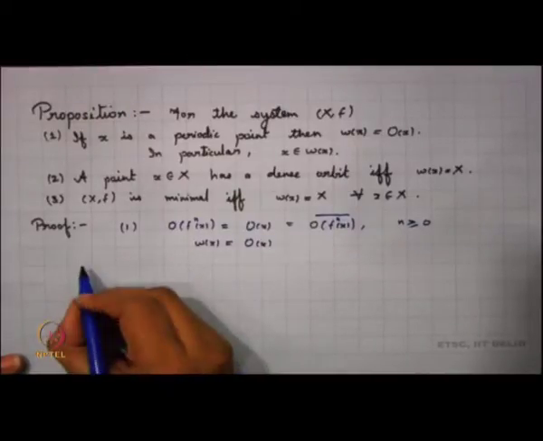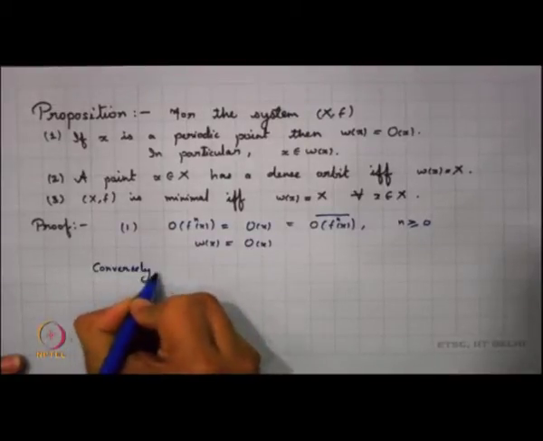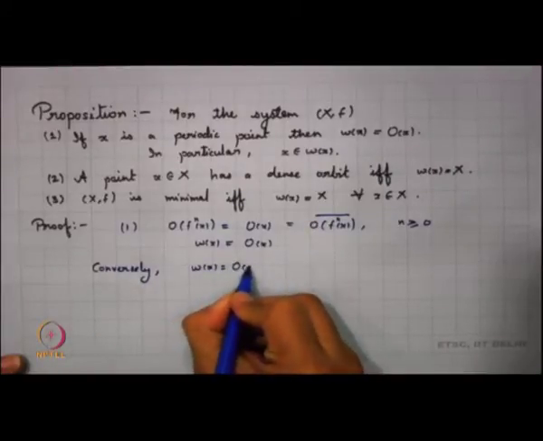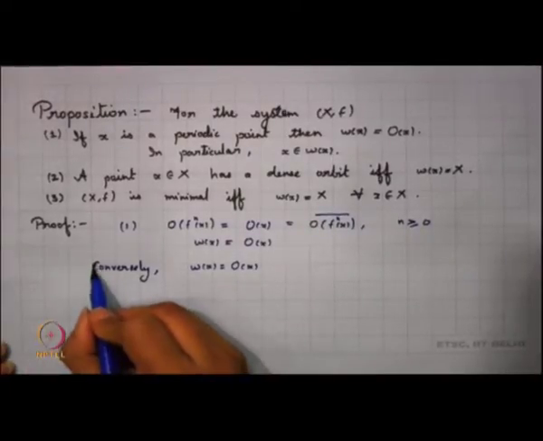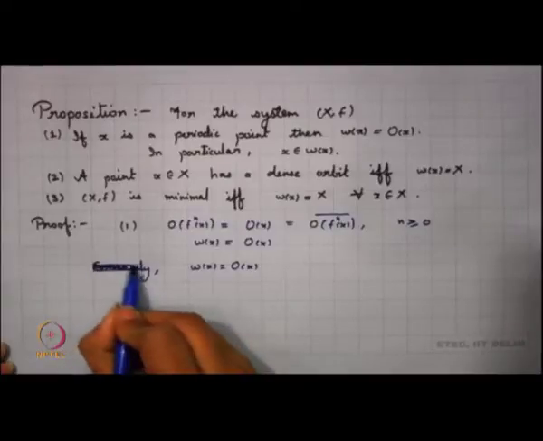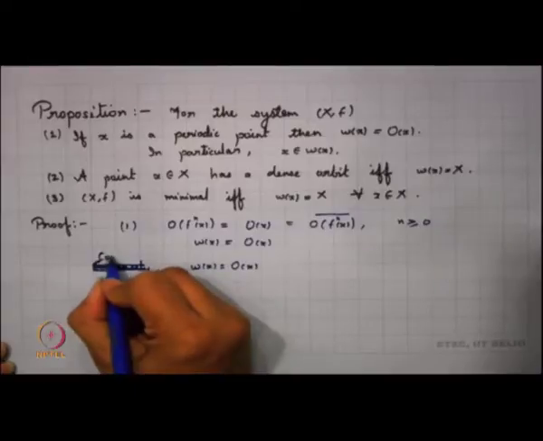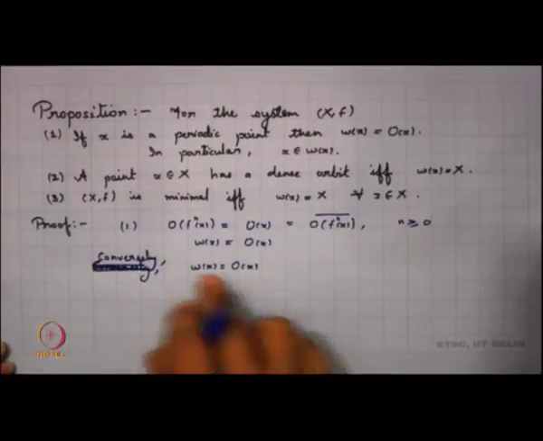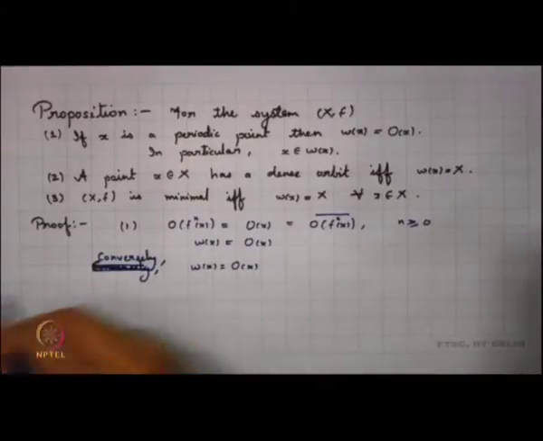What happens conversely? I just have the orbit of x. What happens if the orbit is infinite? Let us look into that part conversely now. I am now assuming conversely,